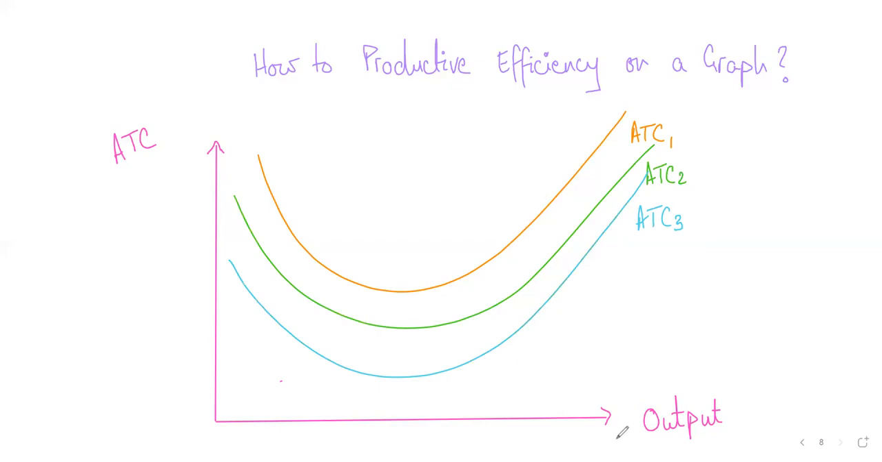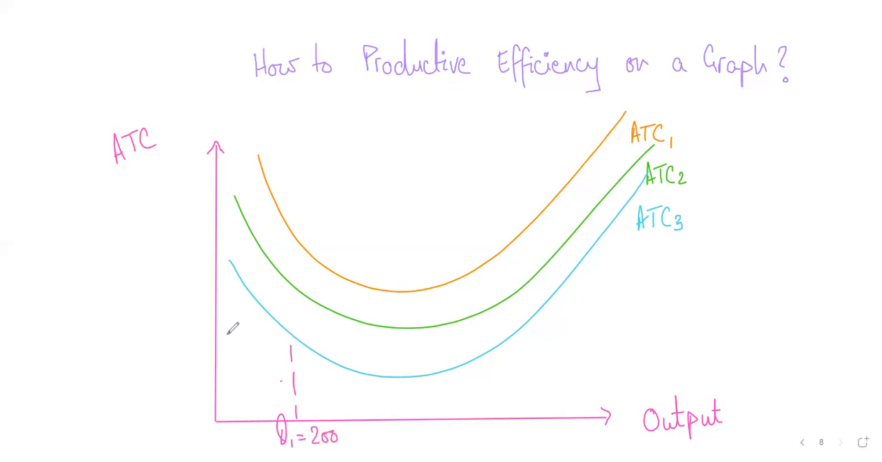Out of these three ATCs, which ATC is most productive? The ATC which is the lowest of the three, which is this blue ATC, is the most productive ATC to operate on. Why? Because the thing is fairly simple. If I choose any random quantity, let's say I want to produce Q1. The business wants to produce a quantity of Q1, which is equal to 200 units.